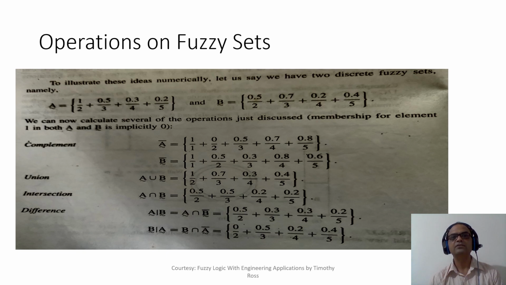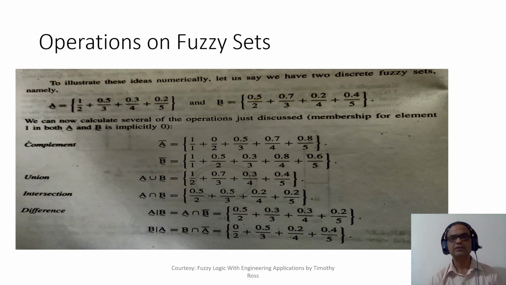So 1 minus 0.5 is 0.5. 1 minus 0.3, right? 1 minus 0.3 is 0.7. And 1 minus 0.2 is 0.8. Likewise, we have considered B bar. Membership value of 1 is 1, 2 is 0.5 because this is also 0.5. 1 minus 0.5 is 0.5. 1 minus 0.7 is 0.3. 1 minus 0.2 is 0.8, and 1 minus 0.4 is 0.6. Okay, good. Now, that was about complement.